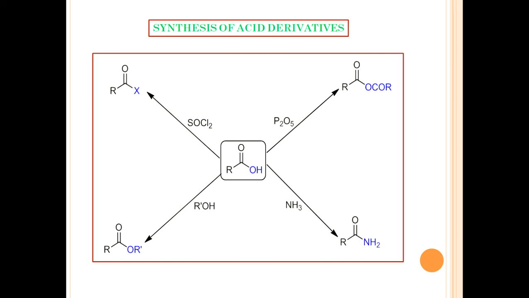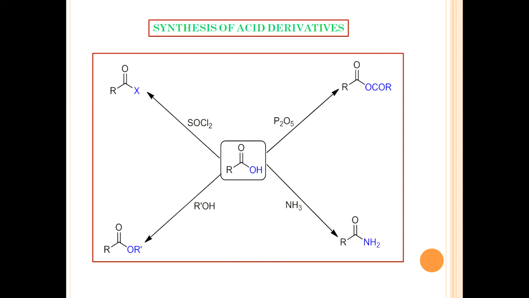Also, if we use excess of one reagent, then the equilibrium shifts towards the right side to give the ester. Therefore, normally we take excess alcohol and use it as a solvent to carry out esterification.